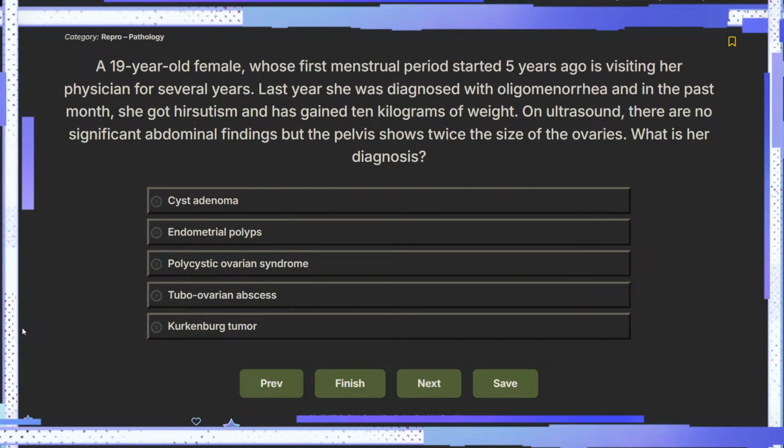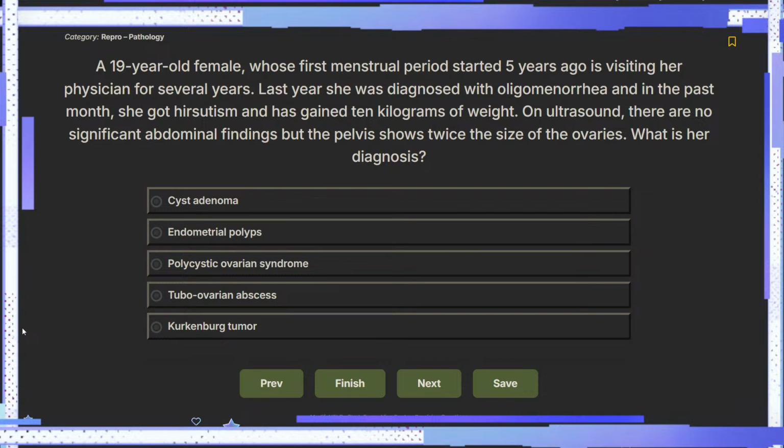What is her diagnosis? This is clearly polycystic ovarian disease. Why? First of all, oligomenorrhea, hirsutism, weight gain, pelvis twice the size of the ovaries. All of this is PCOS.